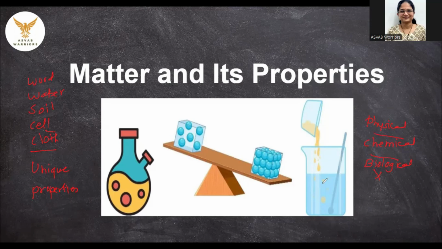As you can see on the screen, this is water, and if you add a solid into it, what will happen? This solid will get dissolved either completely or partially into water, and if it is only partly dissolved, the remainder will settle at the bottom.